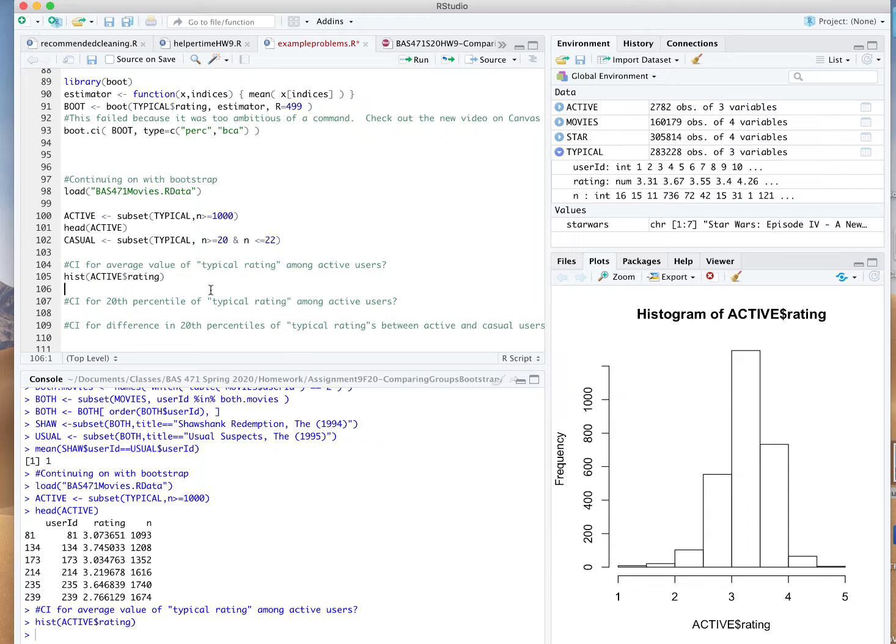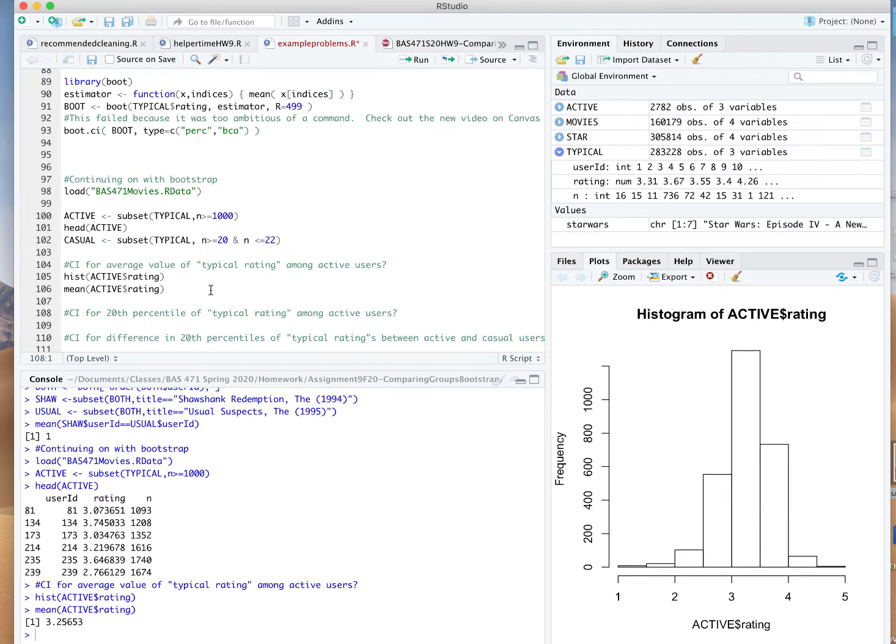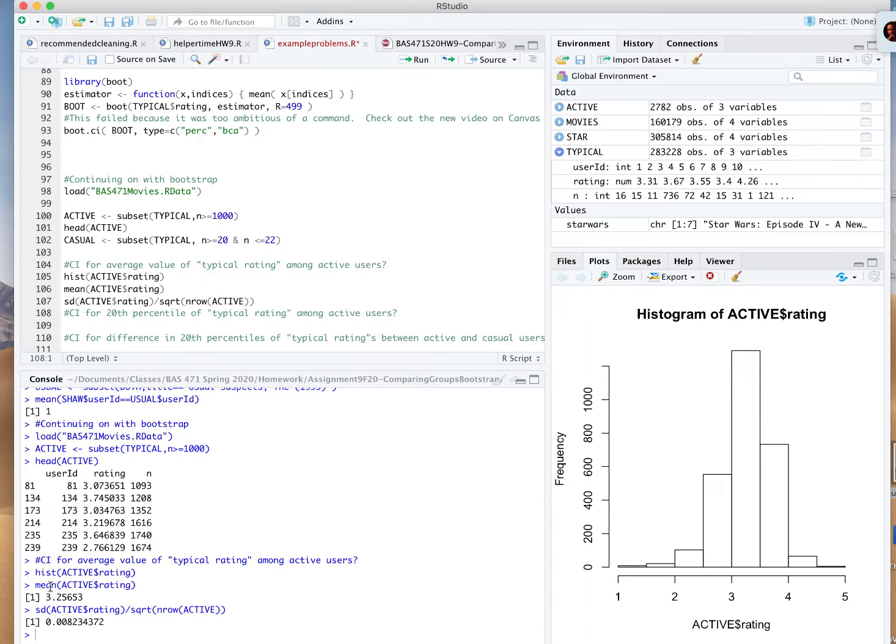Well, here's how we bootstrap it. We know that the average that we've measured in the data itself is probably close to mu. The sample average is an unbiased estimator, and we have a pretty good idea of how far off it might be from mu. 3.25653 is kind of our best guess. The standard error of that, once again, is just the standard deviation of the values we see there, divided by the square root of the number of observations in our sample, so n row of active. We think that our guess of 3.256 is likely about 0.008 or so away from what mu is for this probability distribution.